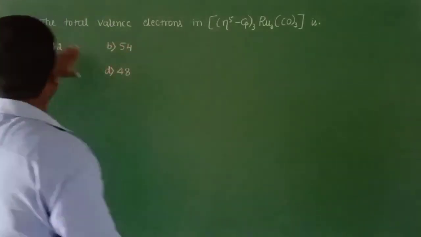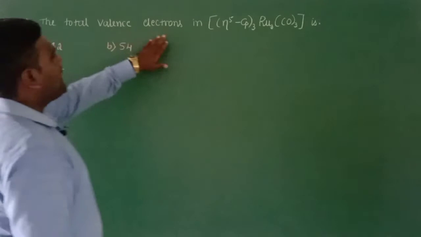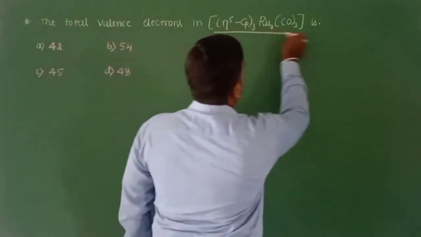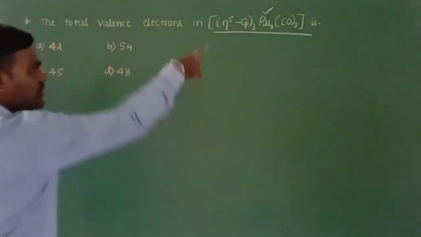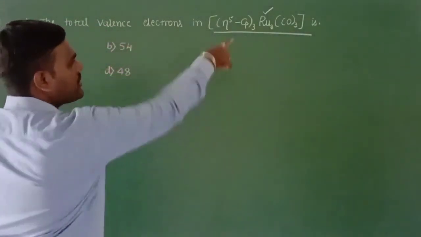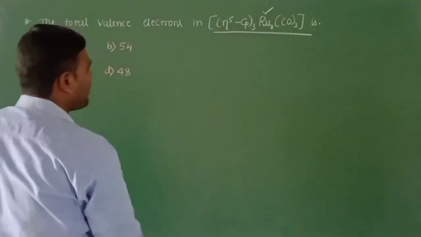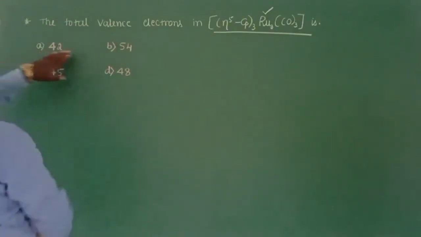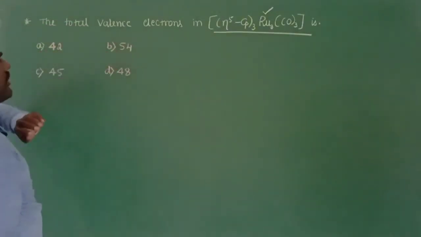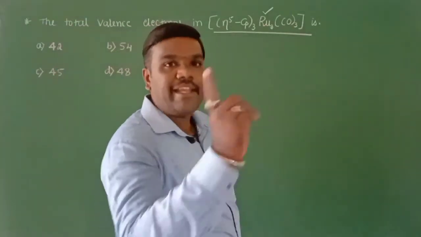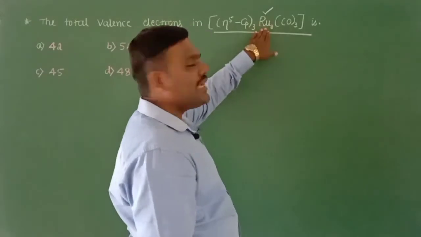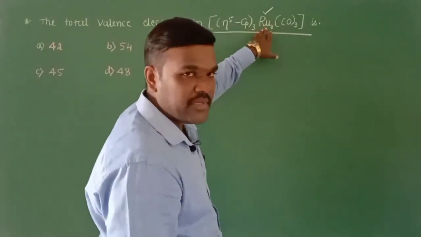The next question is, the total valence electrons in an organometallic compound is given in which the central metal atom is ruthenium. We have a total of 3 ruthenium atoms. It is a multinuclear organometallic compound, and the options are 42, 54, 45 and 48. So now we need to know what is the total contribution that each ligand is going to give towards the central metal atom or central metal ion.